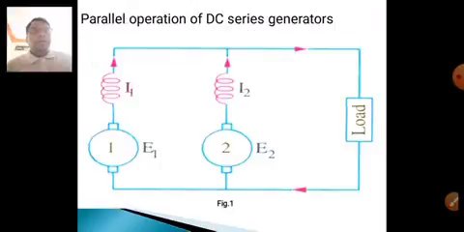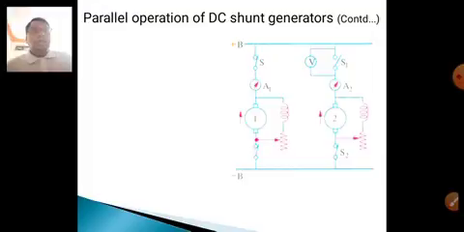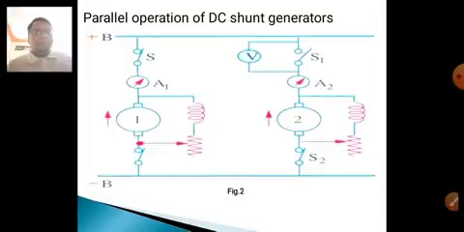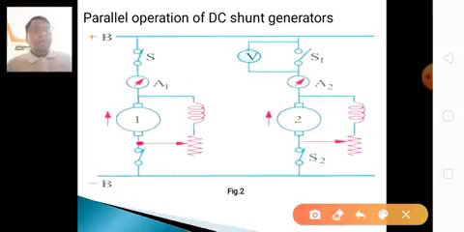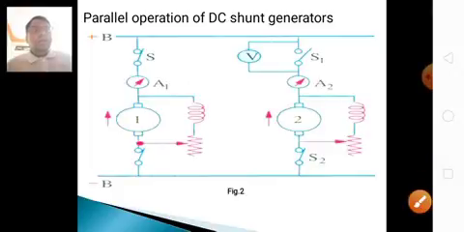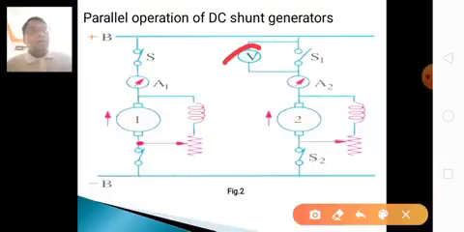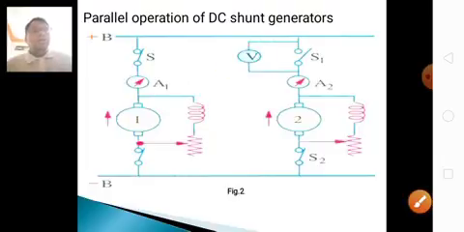Here is the connection of series generators, when two series generators are connected in parallel, and next a shunt generator is connected in parallel. To know the same voltage for another generator, when switch S2 is open and the first generator is already connected to the bus bar and running, the voltmeter reads up to 0. This is known as having the same polarity.